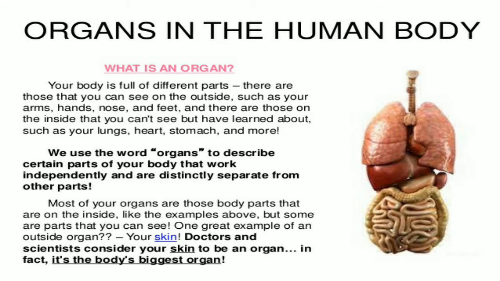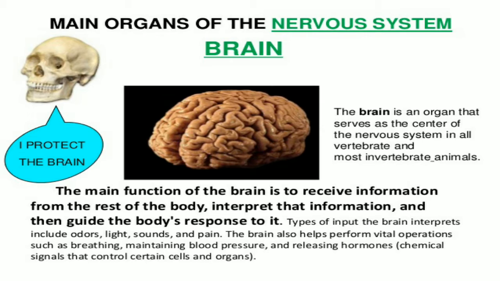Now, the main organ of the nervous system is the brain. The brain serves as the center of the nervous system in all vertebrates and most invertebrate animals.